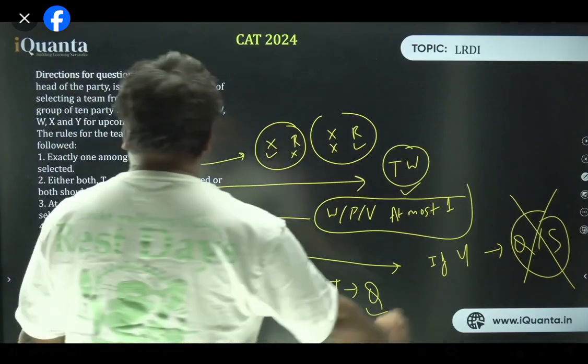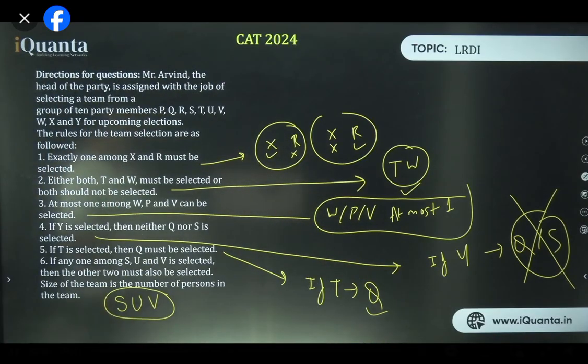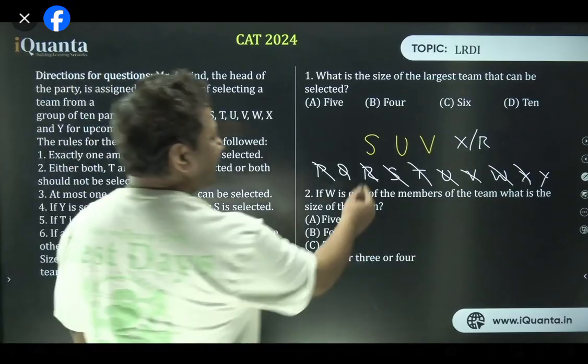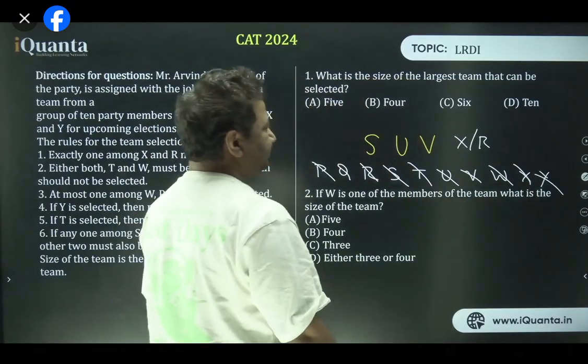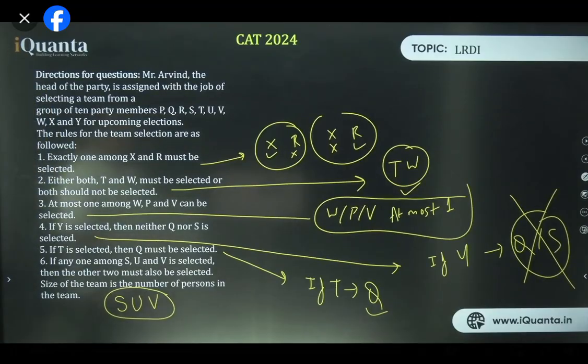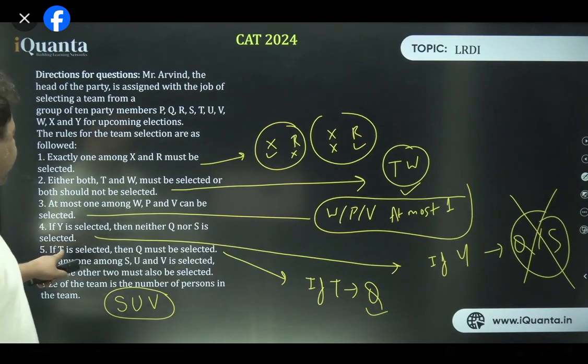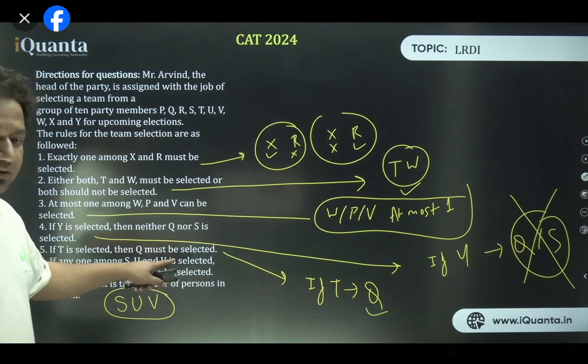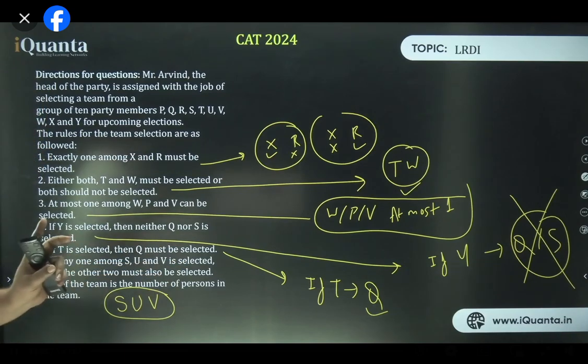If Y is taken, neither Q nor S is selected. S is already here, so Y would not be there. The remaining one is Q only. Can Q be there? See, the fifth point says if T is selected, then Q must be selected. What does that mean? That Q can be selected all alone also. If T comes, Q has to come, but if Q comes, it's not necessary that T also has to come.